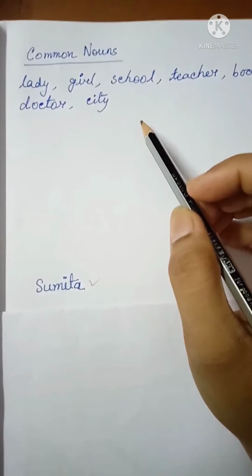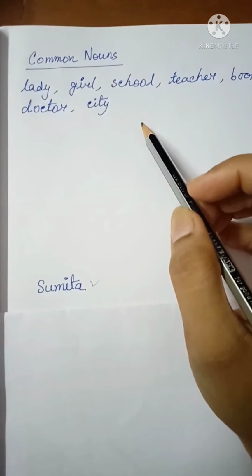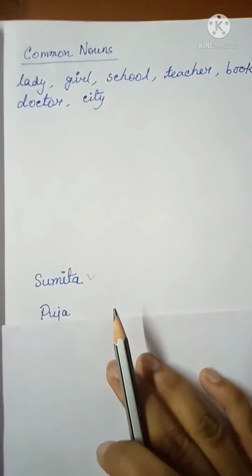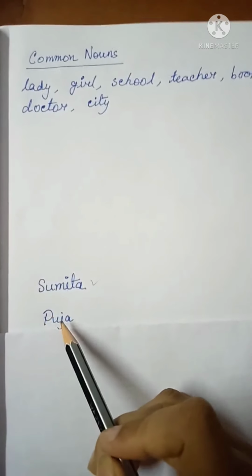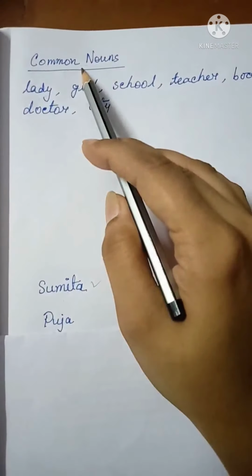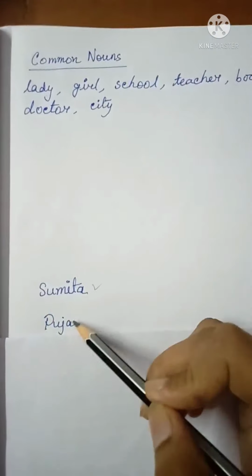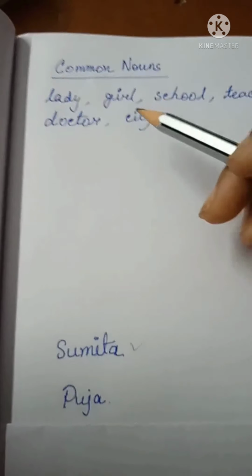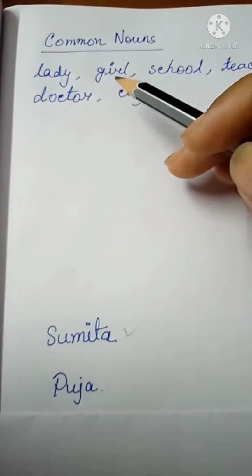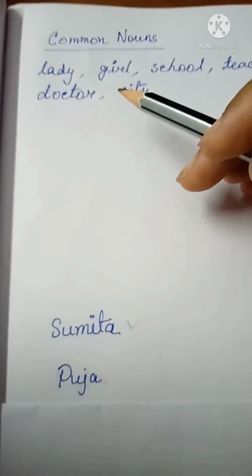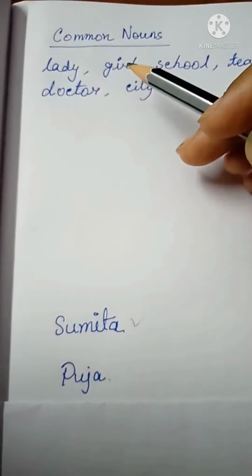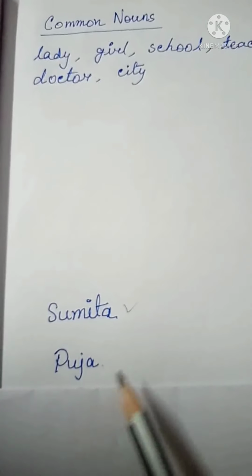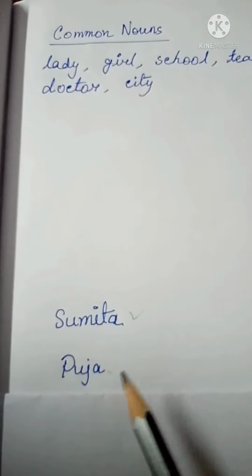But if I say Pooja is a sweet girl, then the name Pooja is not a common noun because it is the special name of a particular girl. So, girl is a common noun, but the special name of any particular girl, just like Pooja here, is a proper noun.